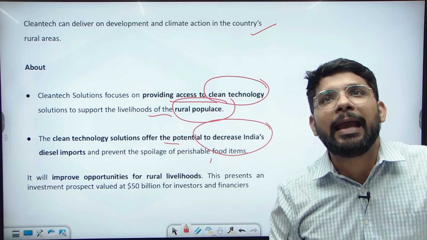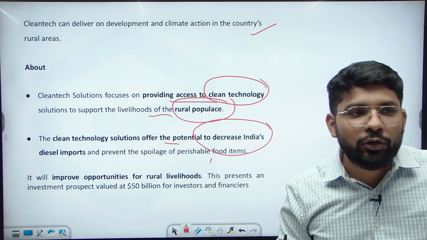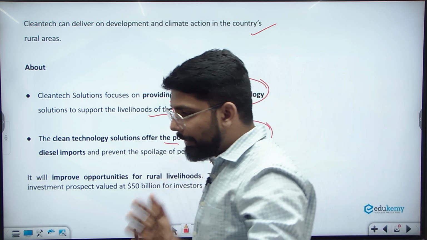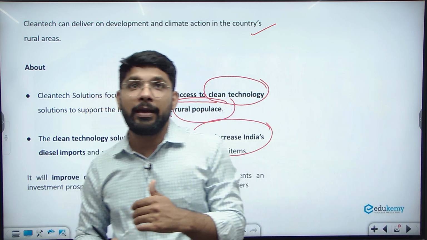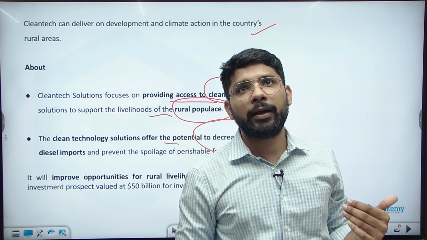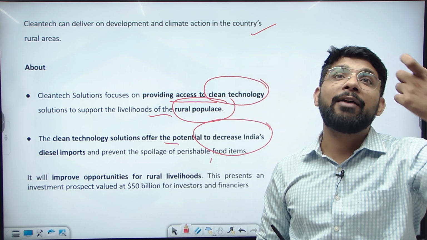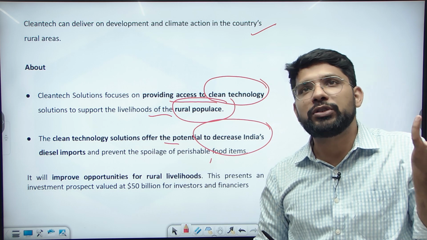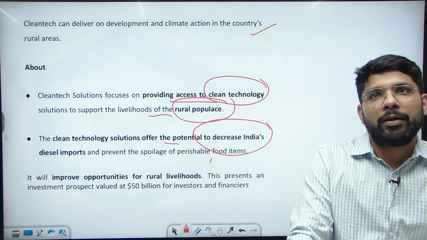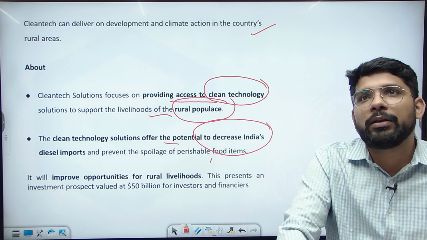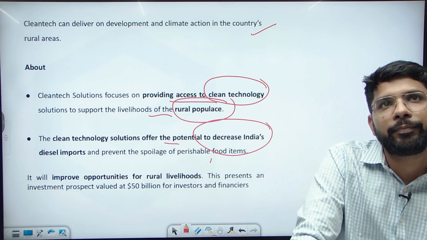What exactly is clean tech? It is a technology-based solution for renewable energy, which is not impacting the environment, which will help in the economic perspective of the government of India, which will help in developing the rural area, increasing livelihoods, and providing more opportunity in the rural area. By generating renewable energy, clean technology offers some of the solutions there. Okay.